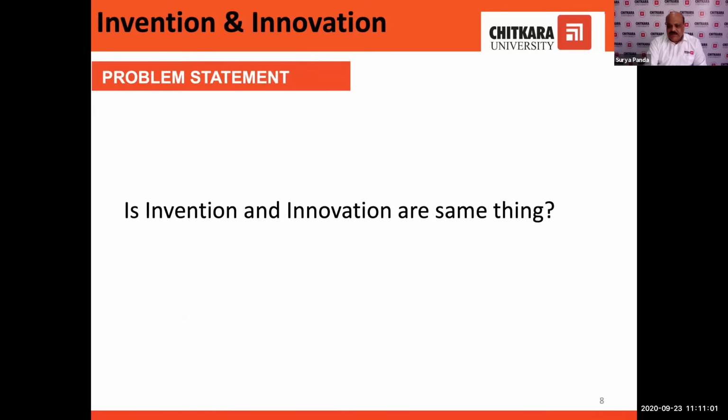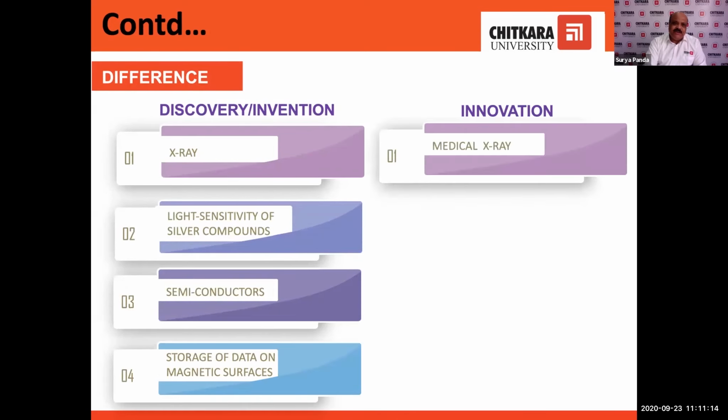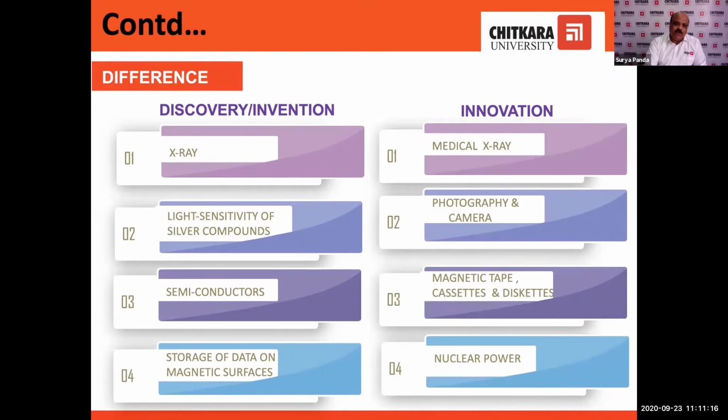Now, generally, we confuse invention and innovation. Here, I would like to differentiate between invention and innovation. For example, X-ray. X-ray is an invention. But if a person uses the X-ray to develop a medical device, that is an innovation.